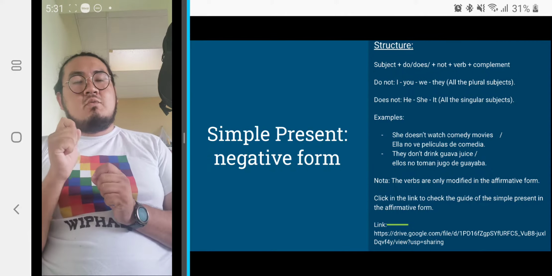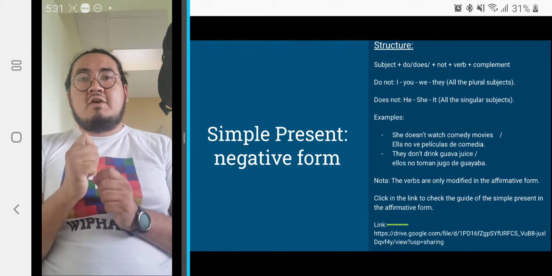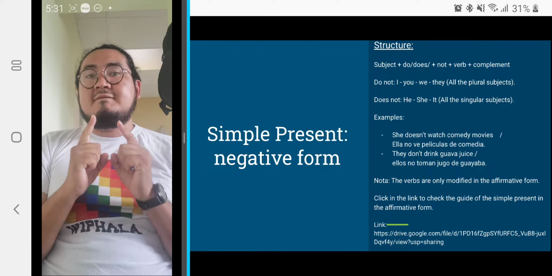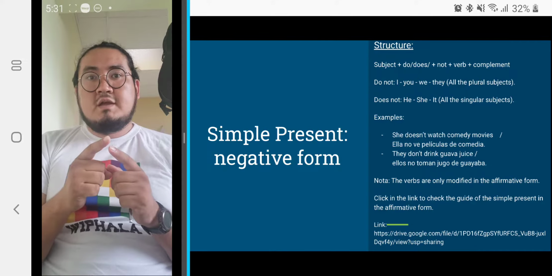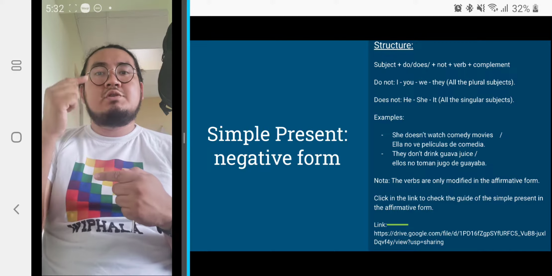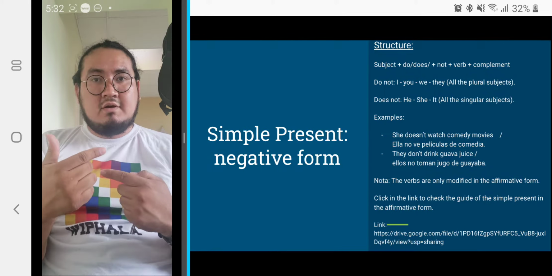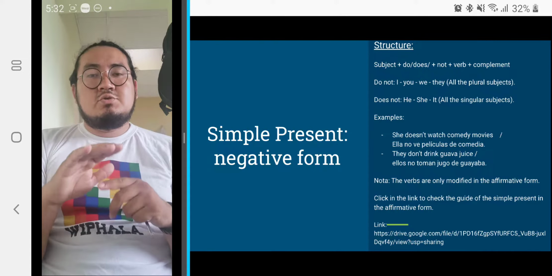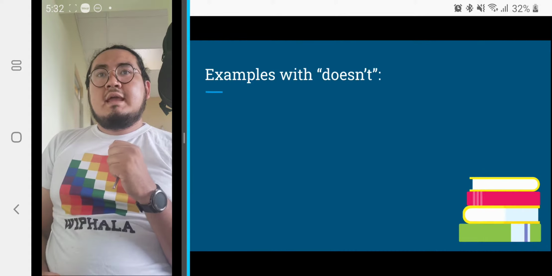Here, if we remember the simple present, usually the verb changes, but only in the affirmative form. In the negative and interrogative forms, the verb doesn't change because the auxiliary do and does appears, specifically the auxiliary does. So the verb doesn't change in these two parts. So let's continue.